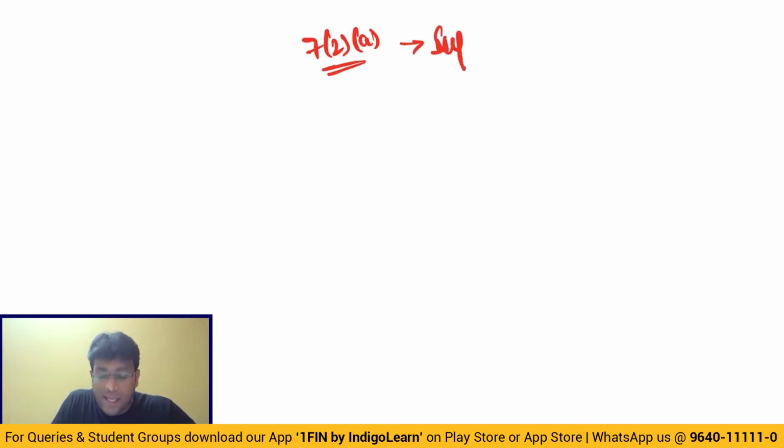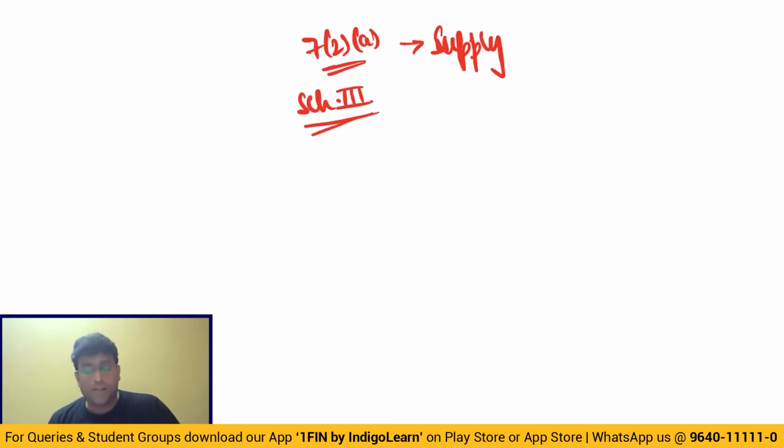7.2a is a case given by schedule 3, which talks about transactions which are neither supply of goods nor supply of service. If it is neither supply of goods nor supply of service, what does that mean, my dear friends? That clearly means that GST will not apply.